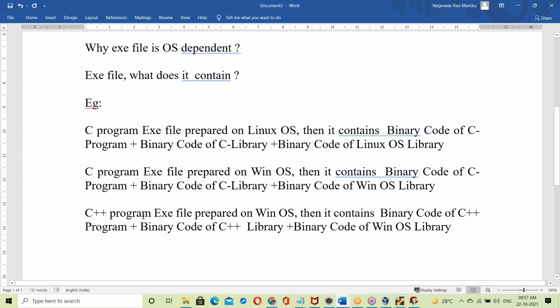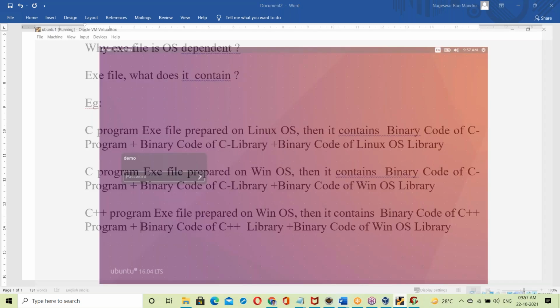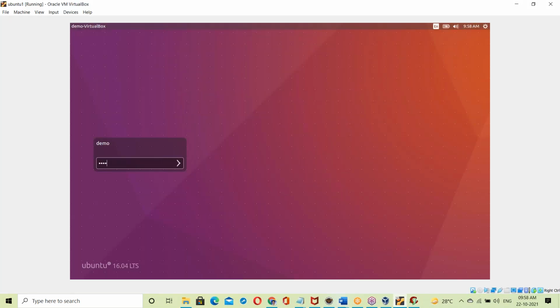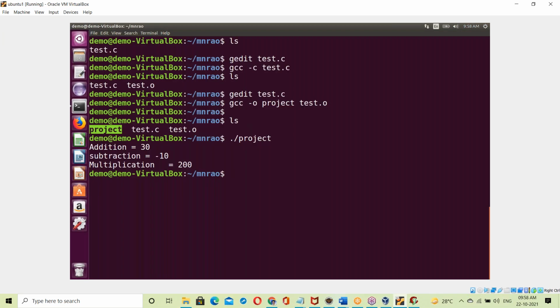So at the time of creation of the exe file itself, the OS library becomes part of the exe file. So the OS library is linked with the exe file, and that is called static linking. At the time of creation of the exe file itself, the OS library is linked to the exe file. So the OS library is a part of the exe file. All are linked, right? Yes, all are linked.